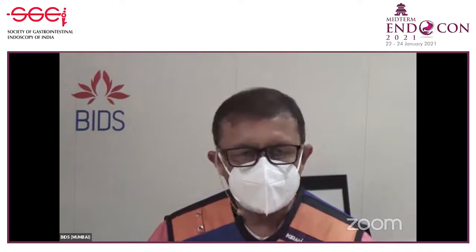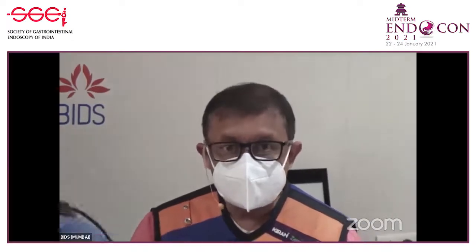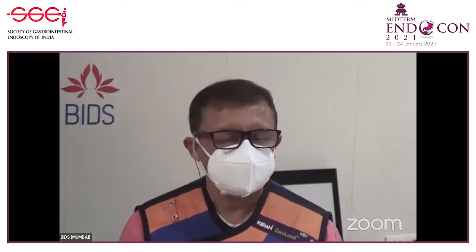The whitish discoloration happens also because you have injected inside the tunnel for a long time and done submucosal dissection. You don't have to worry about that. But if the whitish discoloration looks like a thermal injury, that whitish appearance is very classical. If you want, you can do a prophylactic clipping. You can just apply 2 clips on that area so that it doesn't open up later. Otherwise, it can cause a delayed perforation. Otherwise it is very innocuous and doesn't cause much harm to the patient. But if you are worried, you can put 1 or 2 clips on that area.